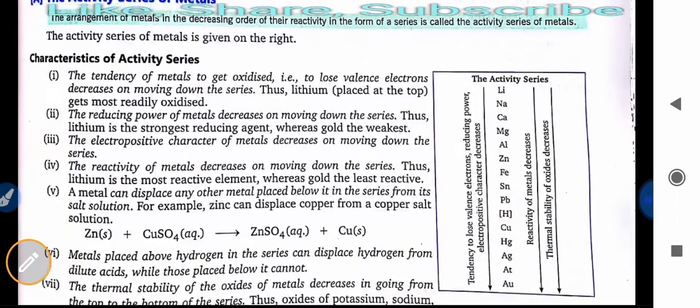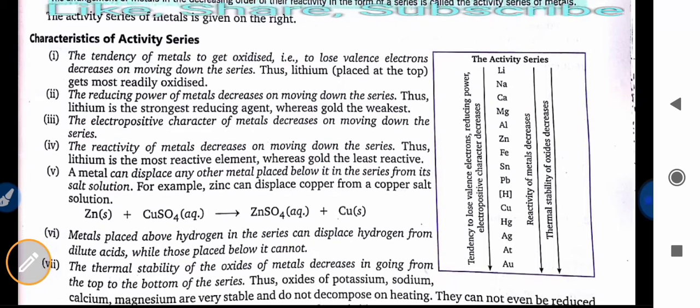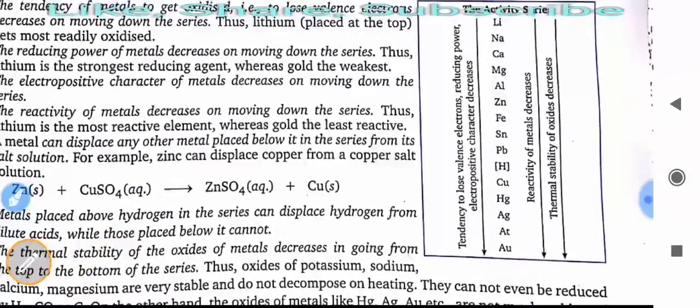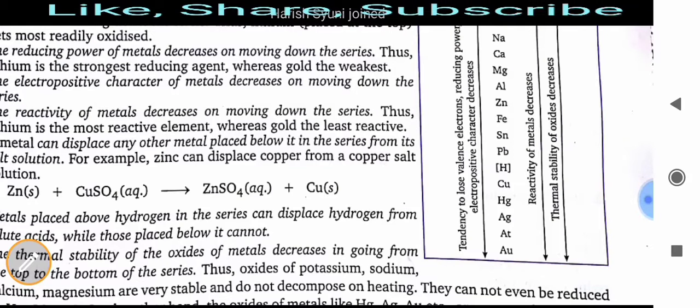The activity series of metals is the arrangement of metals in decreasing order of their reactivity in the form of a series. We already discussed this in the last chapter also. If you go through this diagram, the tendency to lose valence electrons, reducing power, and electropositive character decrease as we move down the activity series.